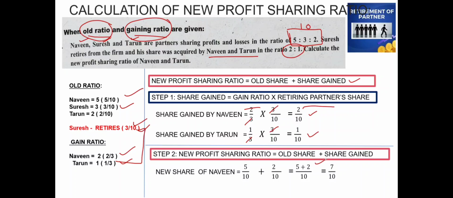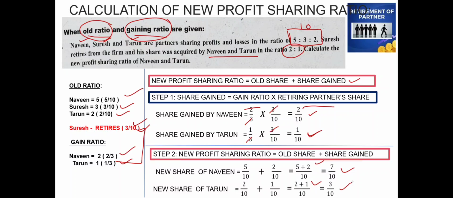And the new share of Tarun will be the old share, 2 by 10, which is given here in the question, plus the gain ratio, that is 1 by 10. So the common denominator is 10, and therefore the numerator will be 2 plus 1, which will be 3 by 10. So this is the new share of Naveen and Tarun, which we are going to take and write here.